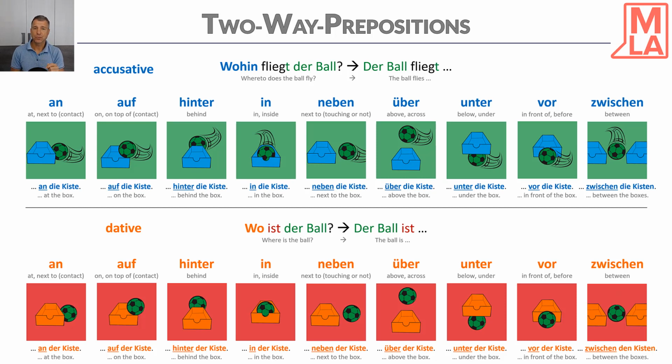Okay? So those are the two-way prepositions. Also I can take my mouse here. I can use my mouse and my hand to show you the preposition like in, unter, vor, an, neben. Those are all two-way prepositions. For example, preposition mit. I cannot show mit, the positioning of the mouse, with my hand. It's not possible. So this is not a two-way preposition. In this case, mit would be dative. Okay? So here you have all the two-way prepositions.